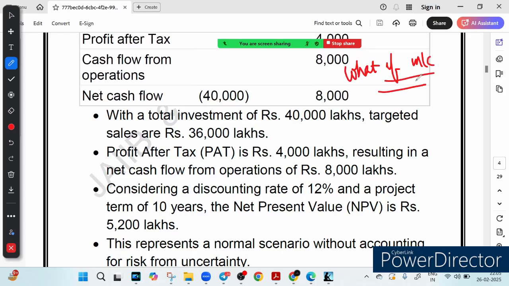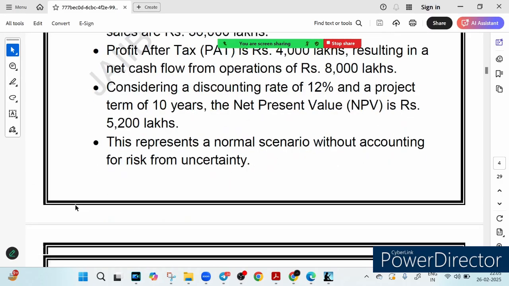What if the sales drop? Profit will decrease. What if the cost increases? Profit will shrink. What if the tax rises? Less money in hand. So this method helps a business prepare for worst-case and best-case scenarios. This is called a what-if scenario, the what-if machine. What will happen if our profit shrinks?